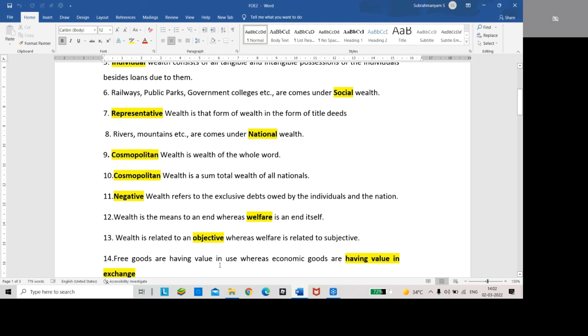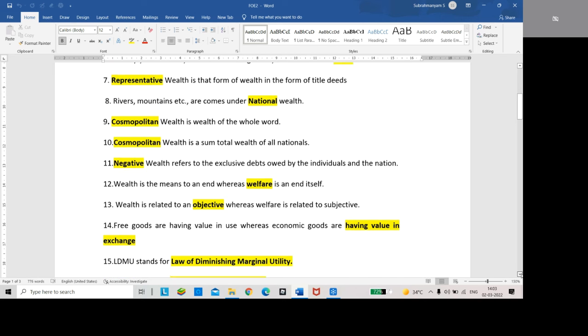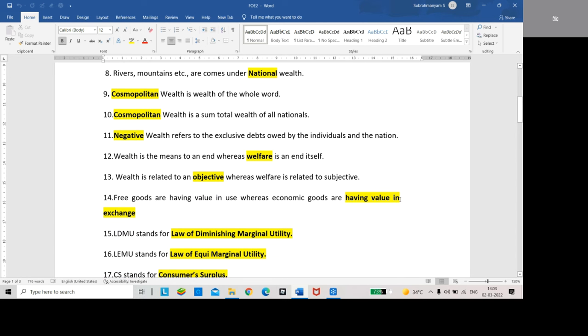Free goods have value in use, whereas economic goods have value in exchange. In economics, value in exchange is very important.